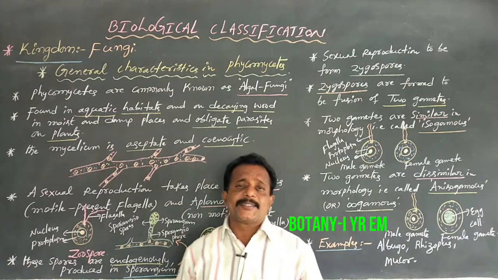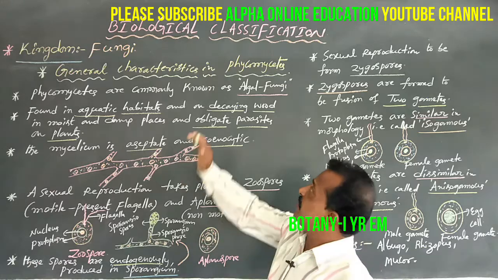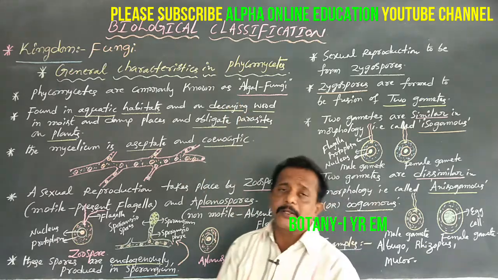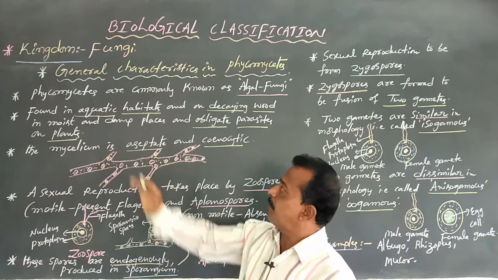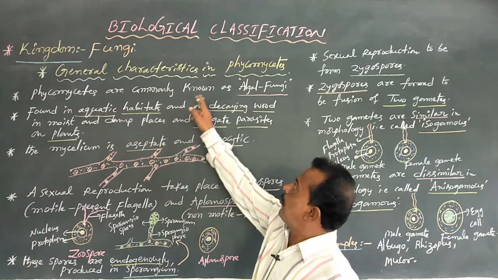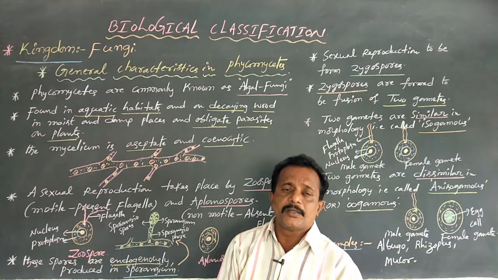Dear students, today we are going to discuss the general characteristics of Phycomycetes. The first characteristic: Phycomycetes are commonly known as algal fungi. Why?